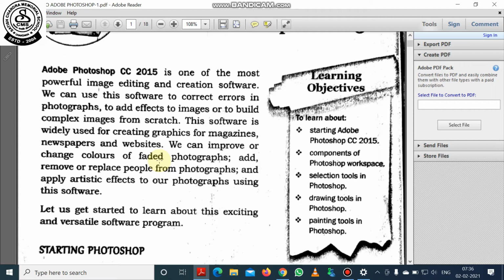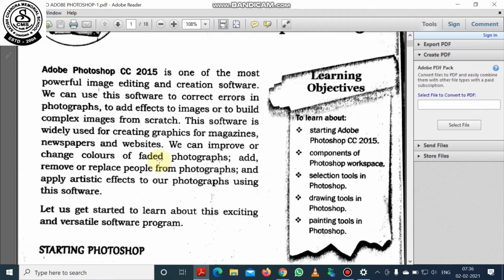Adobe Photoshop software can be used widely in the creation of graphics for magazines, newspapers, websites, etc. With Adobe Photoshop, we can improve or change the colors of faded photographs, add, remove or replace people in photographs, and apply artistic effects with colors and graphics to photographs.